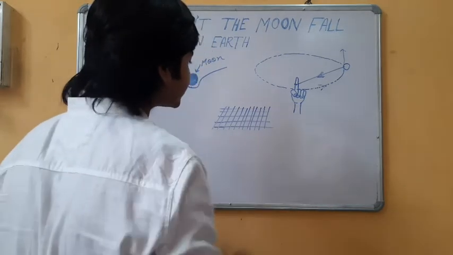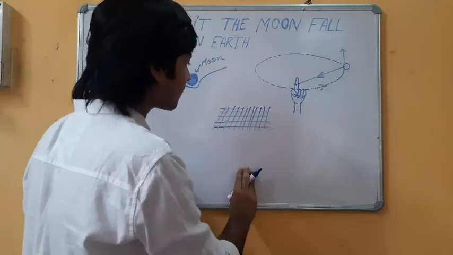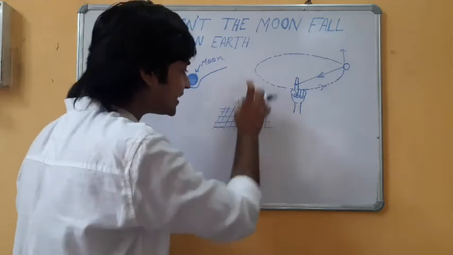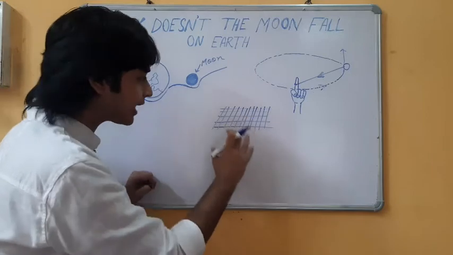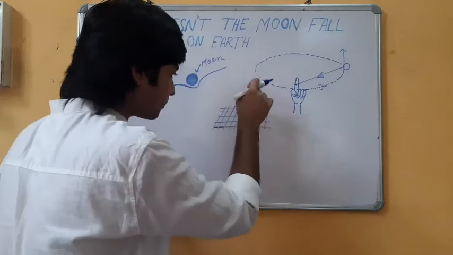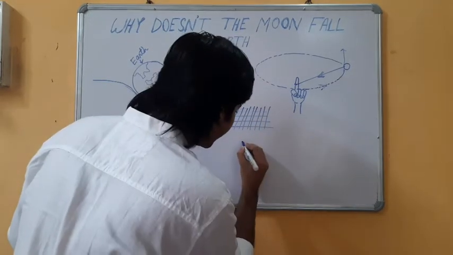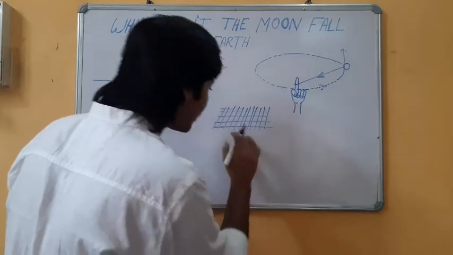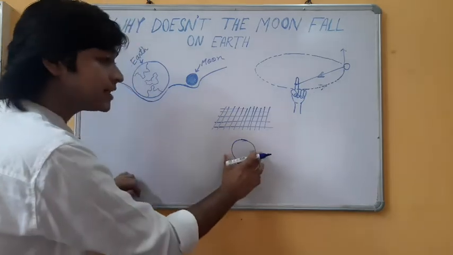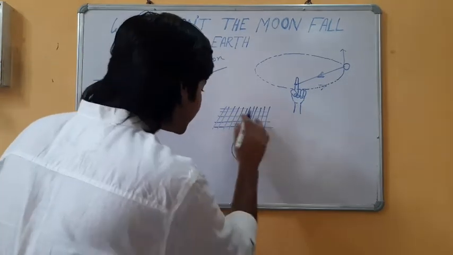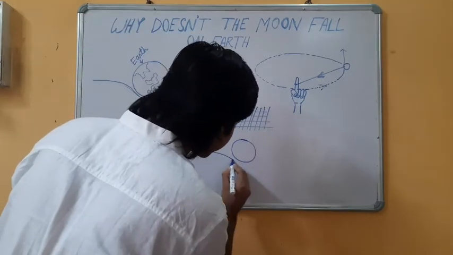Now, any matter, any energy present in the space-time fabric creates a dent in space-time. So if any mass is present here, then it looks like this. Suppose that this is our mass, then the space-time looks like this.